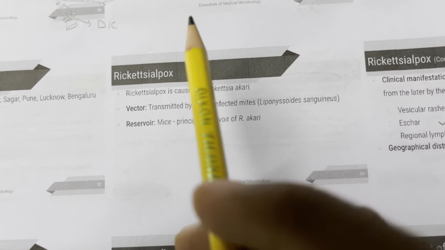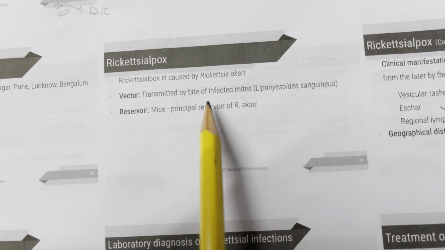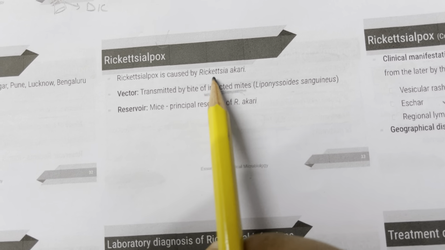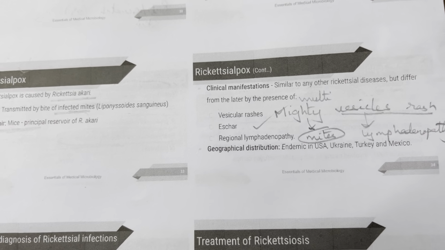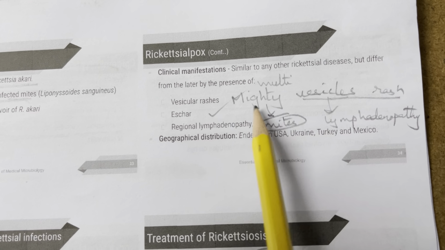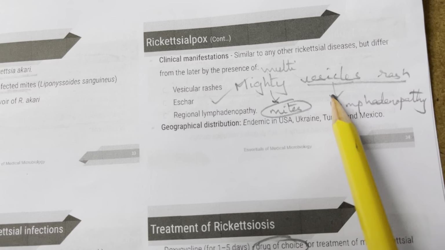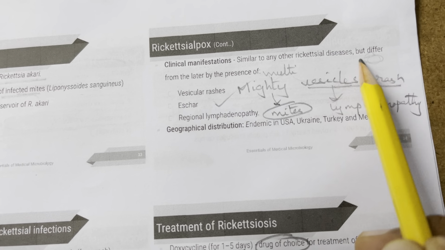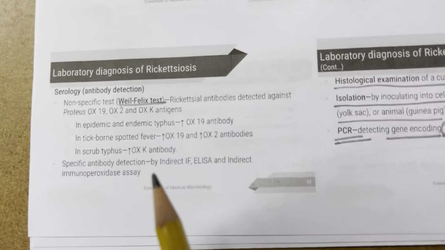So rickettsialpox, so mitey pox, it is caused by a bite of infected mites. It is caused by Rickettsia akari. The mice are principal reservoirs. Mice. Okay. So mighty vesicular rash, so there is a vesicular rash. Okay, vesicles, they kind of look like lymph nodes, right? So there is lymphadenopathy.